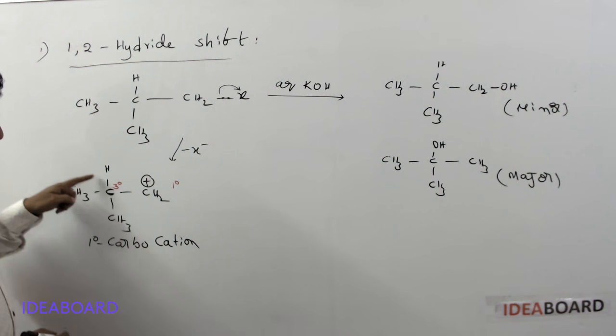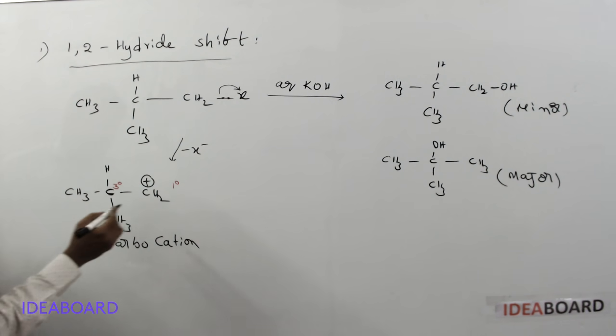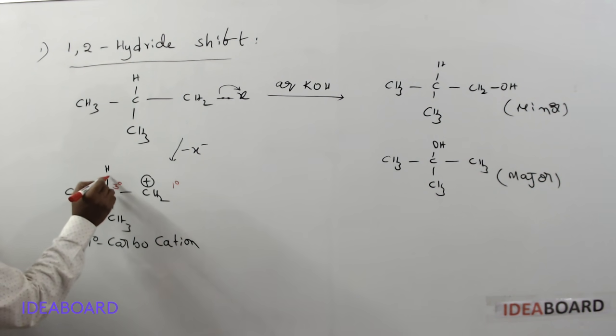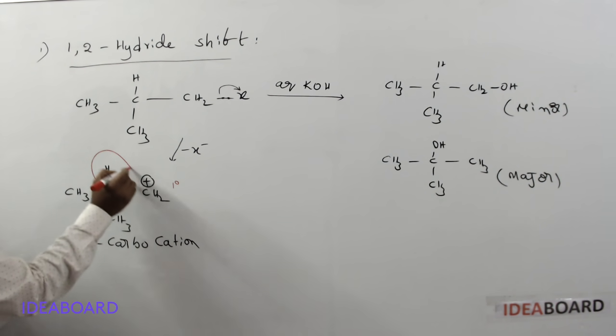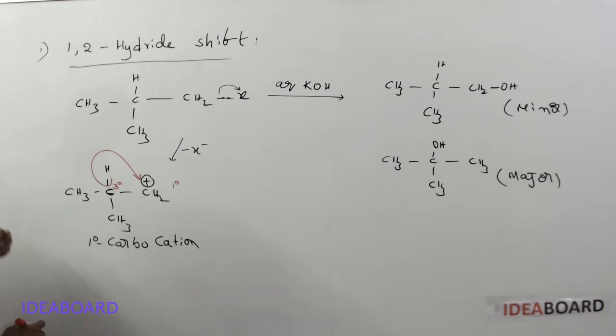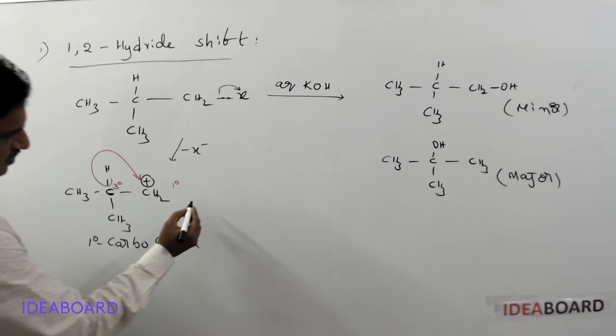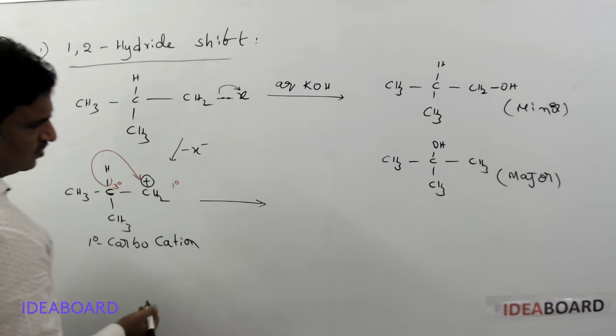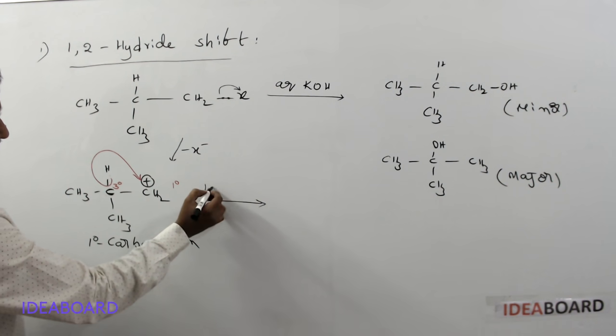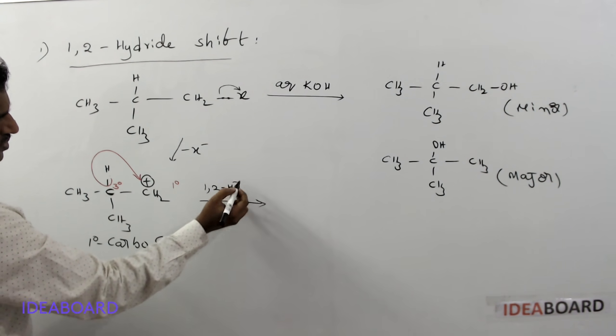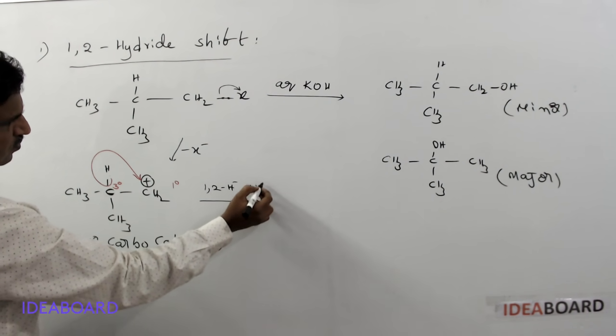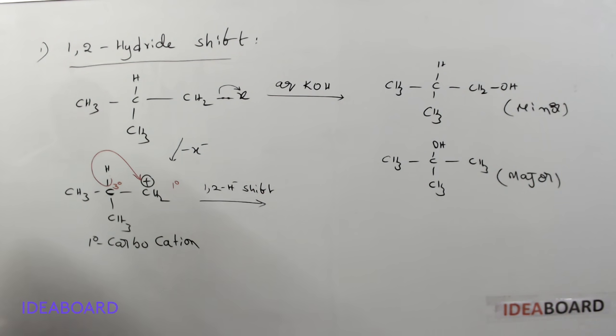So I am just shifting this hydrogen. See this hydrogen atom, along with its electrons, I am shifting onto this carbon. So by this, what is happening? What will be formed? Here, by the 1,2-hydride shift. So, 1,2-hydride shift. After the 1,2-hydride shift, what is formed?